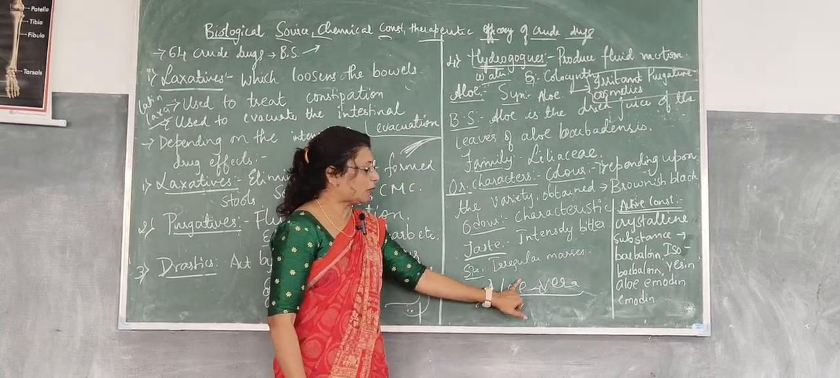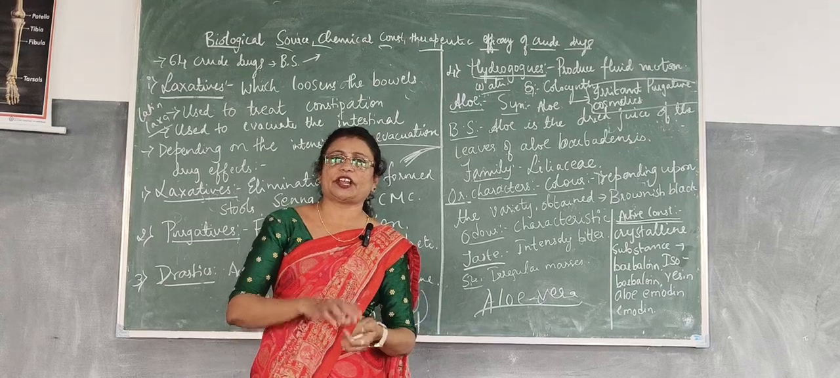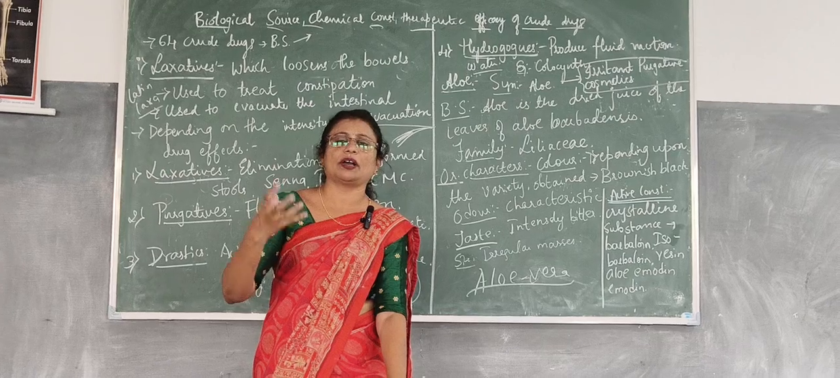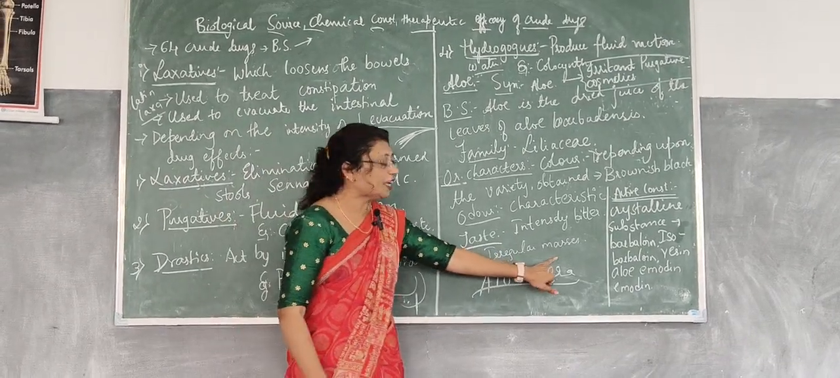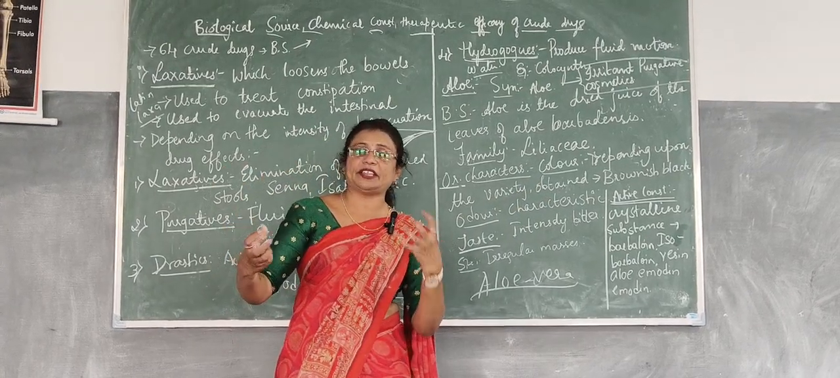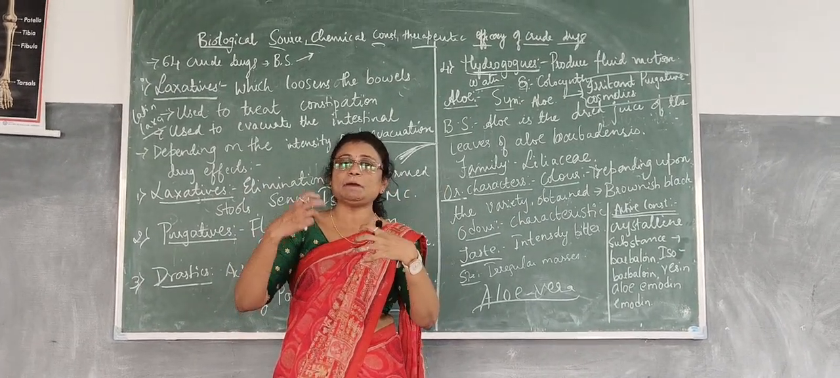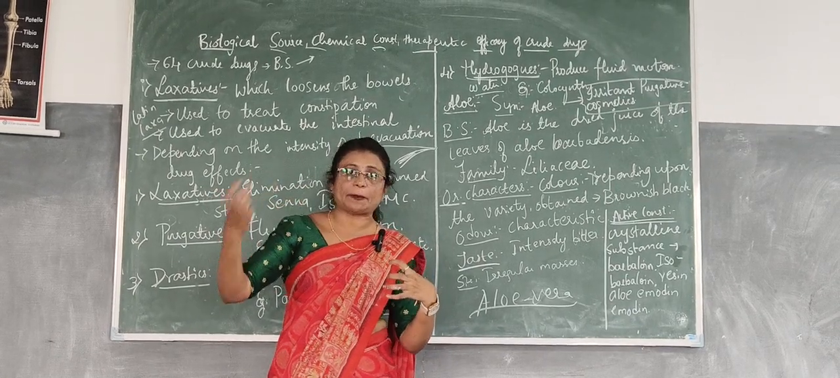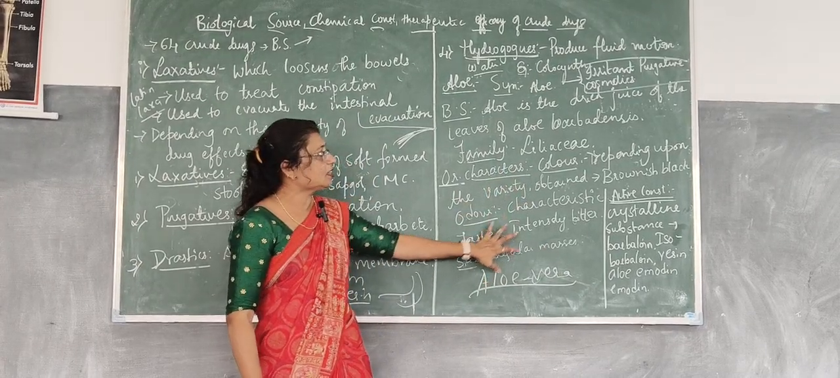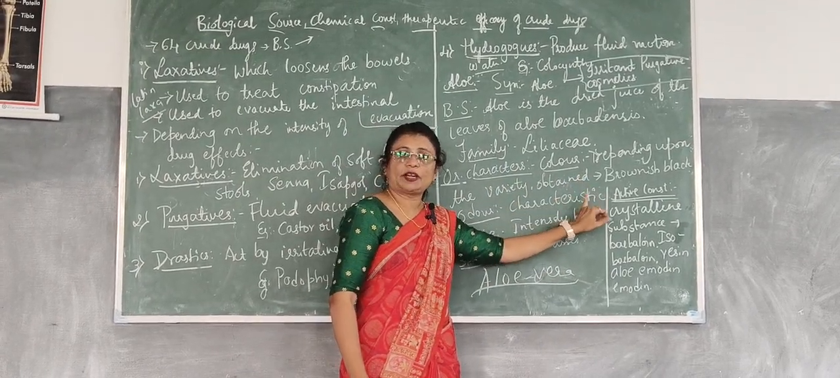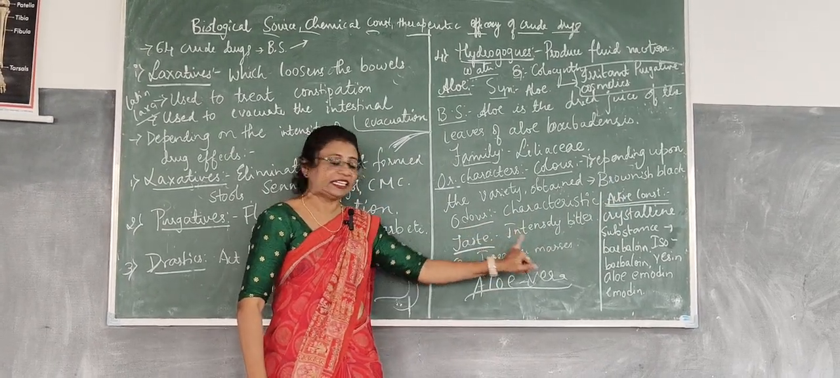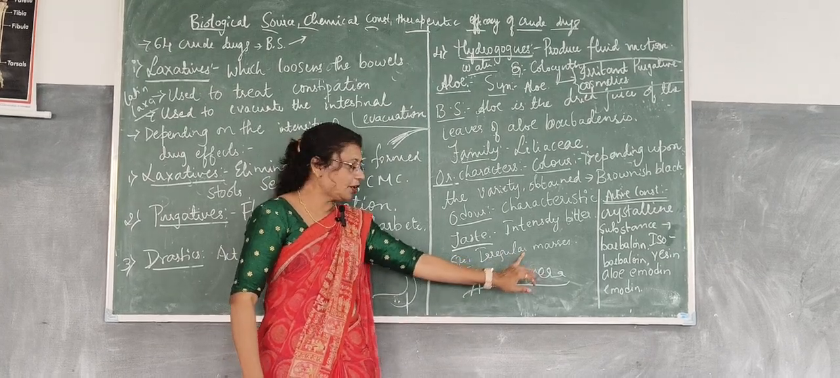Next is size: irregular masses, meaning it will not come in regular sizes. It is not round or globular, nor rectangular. It comes in the form of irregular masses. The juice is collected and dried, so all the moisture content is removed by evaporation, and it forms irregular masses. So the organoleptic characters: color depends on the variety obtained, either brownish black or black. Odor is characteristic. Taste is intensely bitter. Size is in the form of irregular masses.